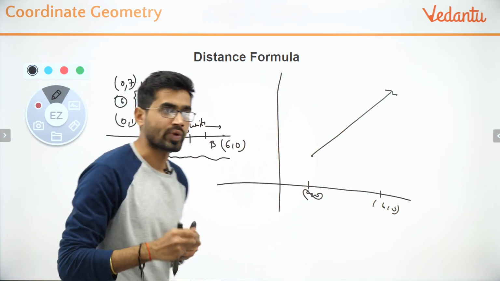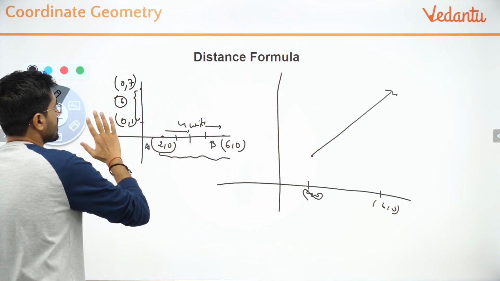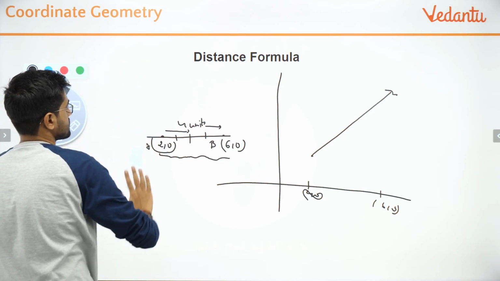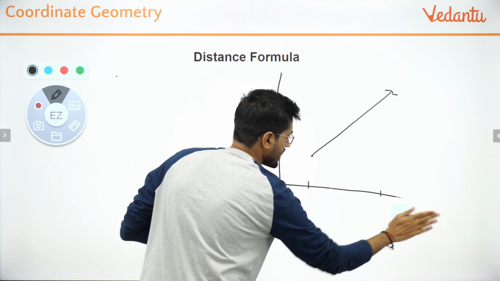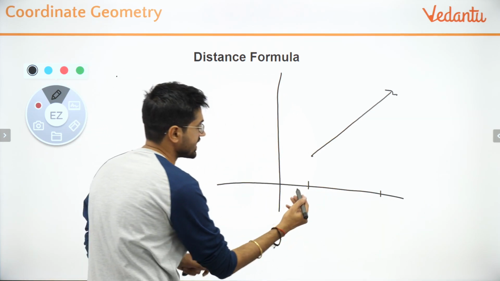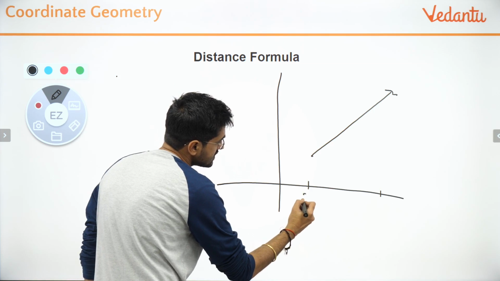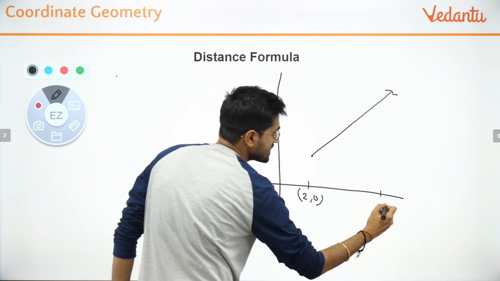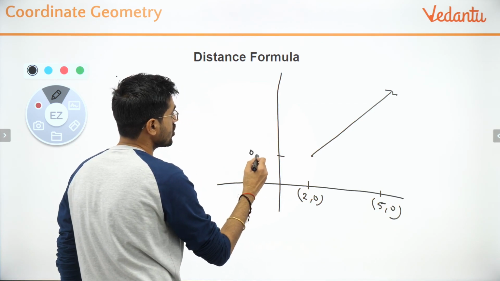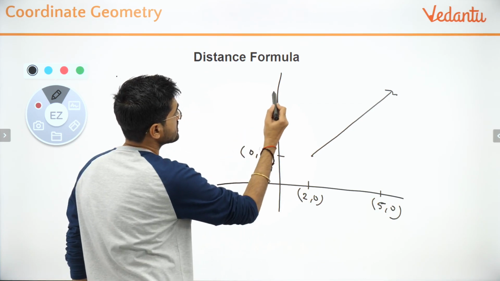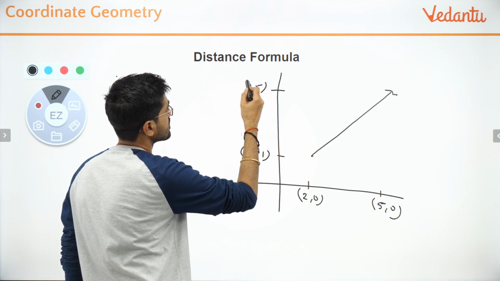But think in this way. I'm giving you a very simple analogy, and you will be able to appreciate this. Say this is (2, 0) and this is (5, 0). This is (0, 1) and this is (0, 5).